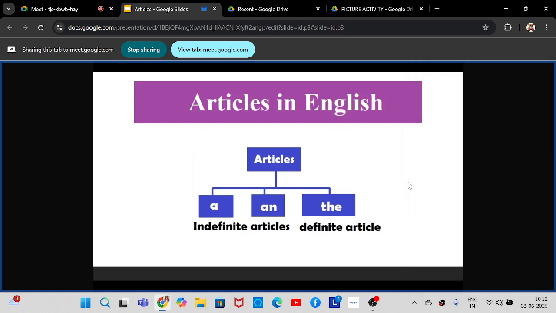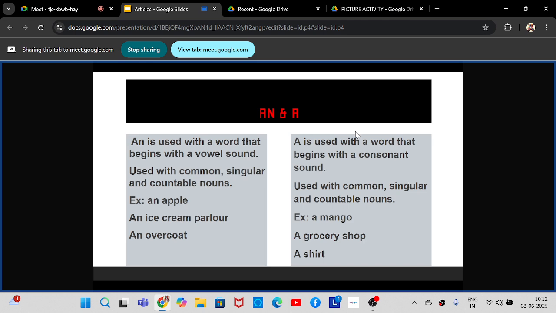Okay, so now let us go into the detailed part of a and an. An and a, the two indefinite articles. First let's check what are the uses of an and where to use it. An is used with a word that begins with a vowel sound.